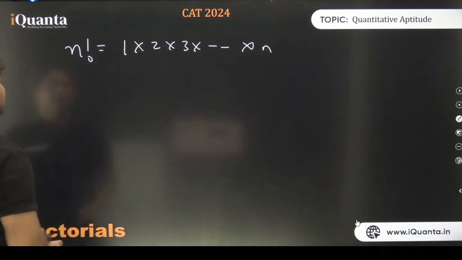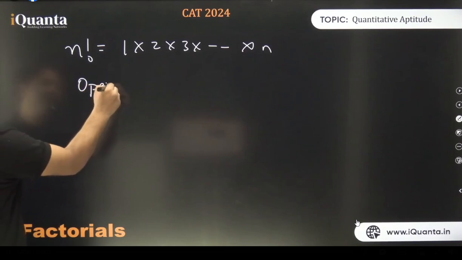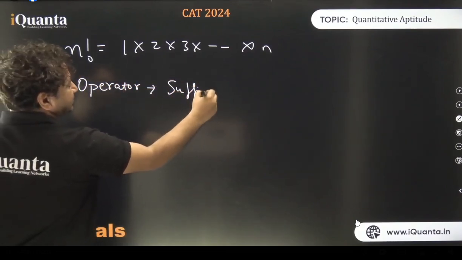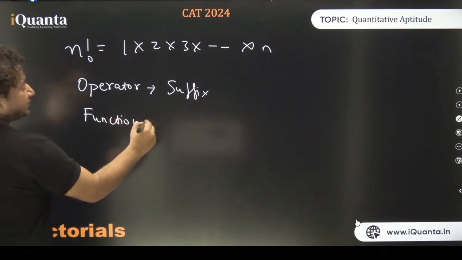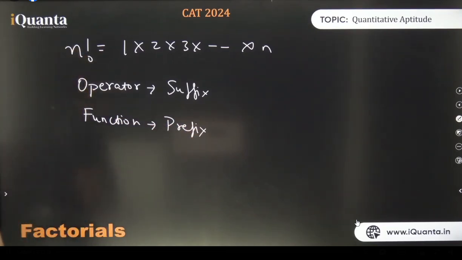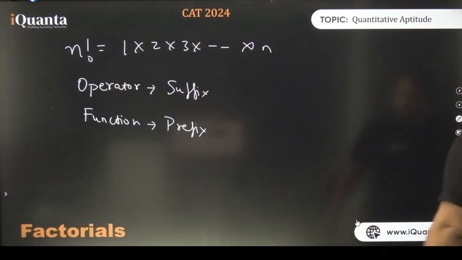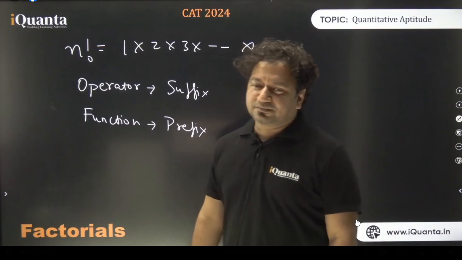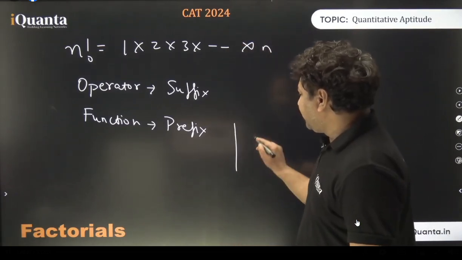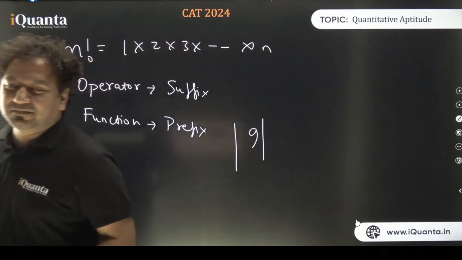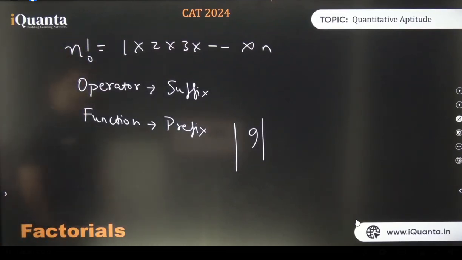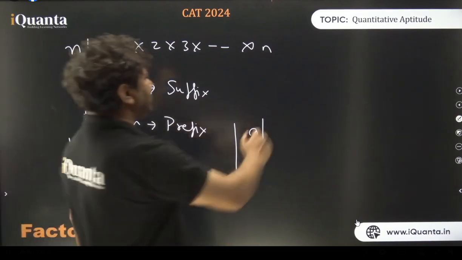Why am I doing that? I'll tell you. See, any mathematical operator is always a suffix, and any mathematical function is always a prefix. Factorial is a function, not an operator. That is the reason. Computer programmers do it this way, you form functions of factorial. Division, addition, subtraction, multiplication are operations. So we say mod 9, we never say 9 mod. Earlier it used to be written this way: factorial n is also a symbol, the ancient symbol of factorials. Okay, so this is what we have understood.